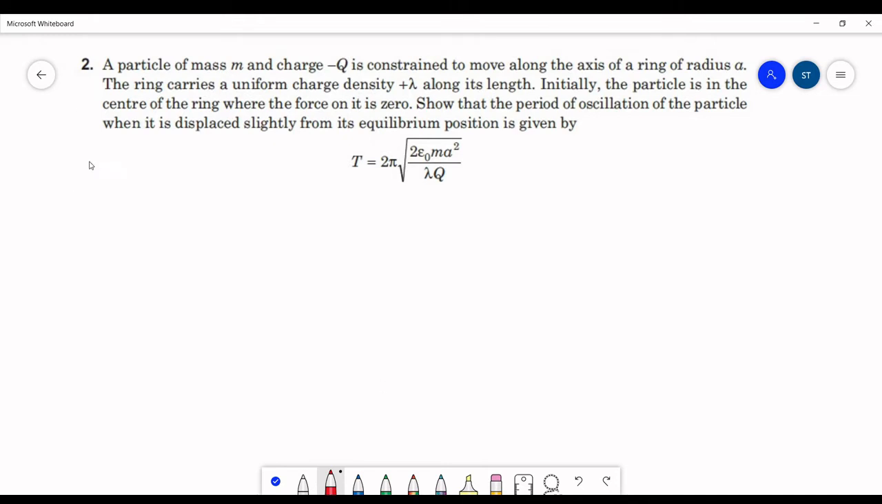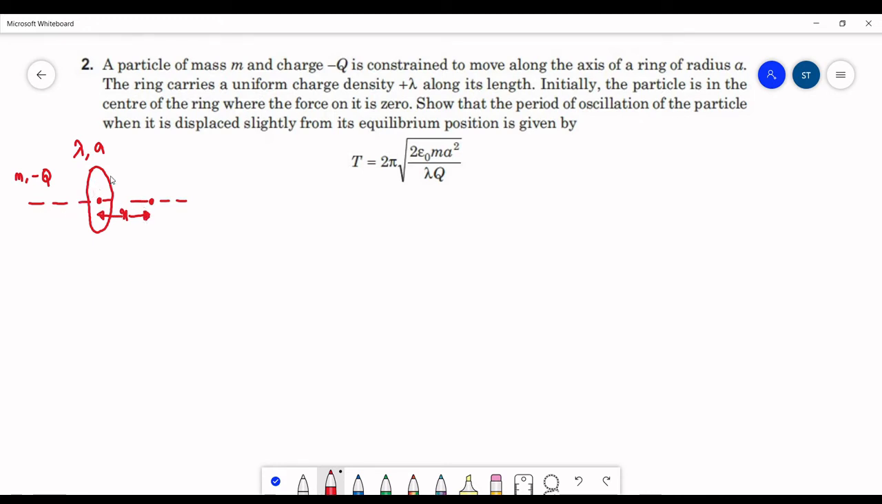So first let us see the situation given here. We are given a ring of linear charge density lambda and radius a. This is the axis of the ring. Initially a particle is kept at its center. The mass of the particle is given as m and the charge of the particle is given as minus q. Now it is slightly displaced from its center. Let us assume this displacement is x. Now what will be the time period of this oscillation?